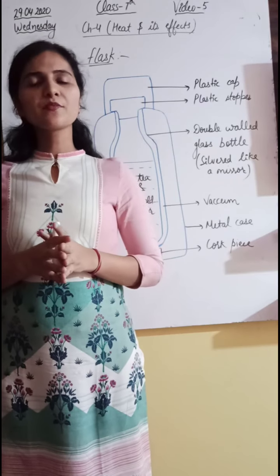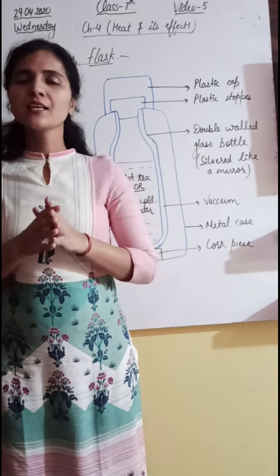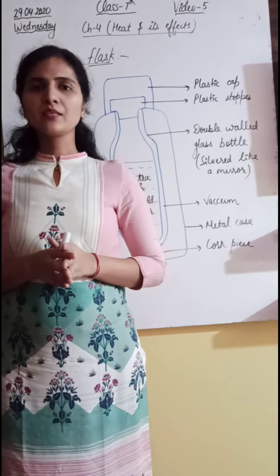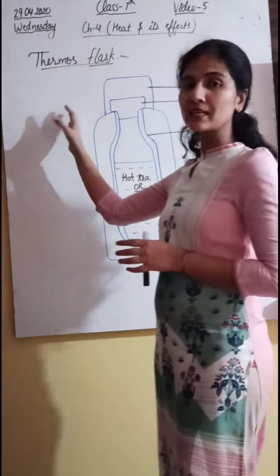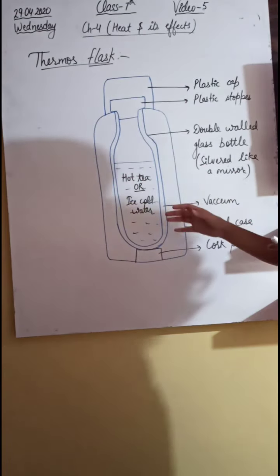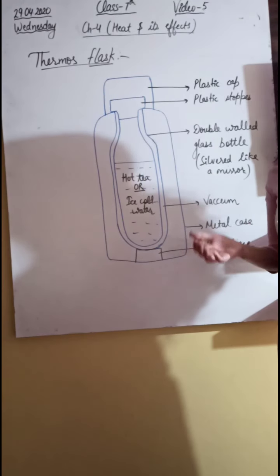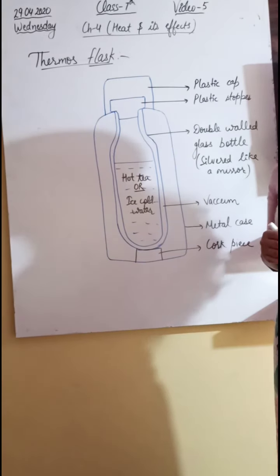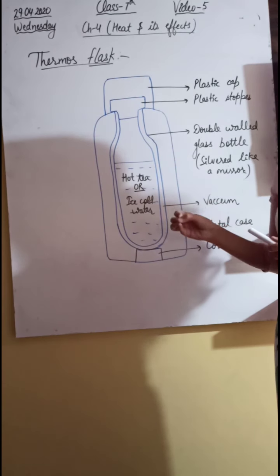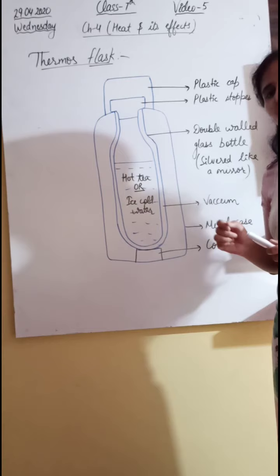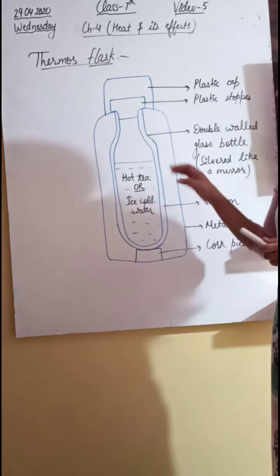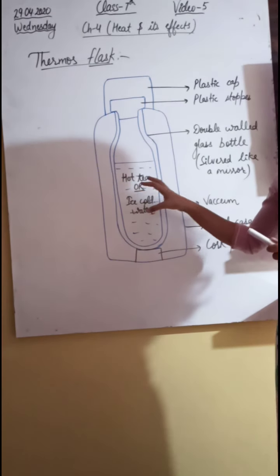So now students, we have the thermos flask, the last topic of this chapter. A thermos flask is a device which keeps hot water hot and cold water cold for a long time. It minimizes the processes of conduction, convection and radiation for whatever liquid is present inside.